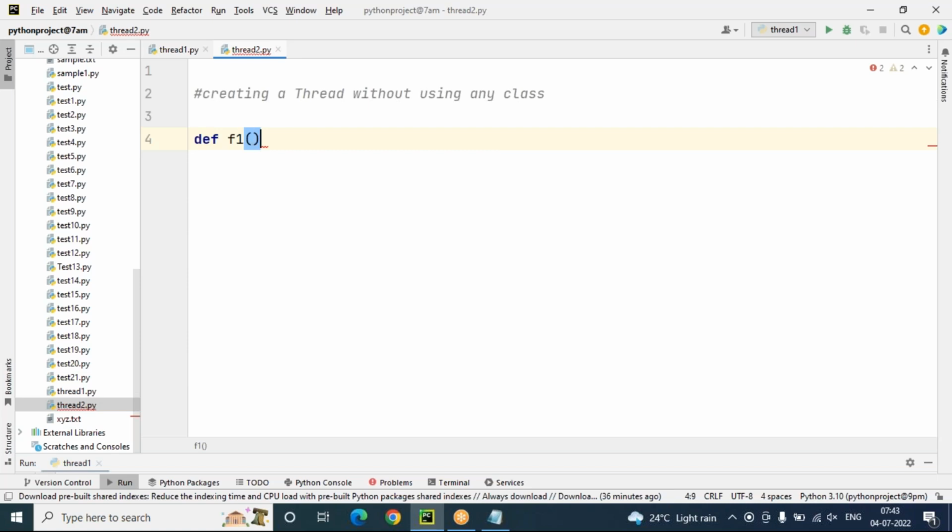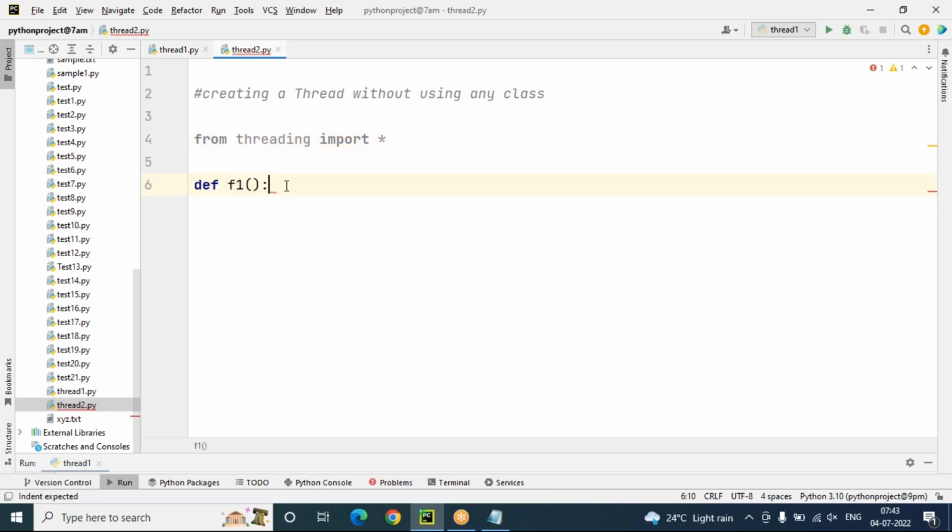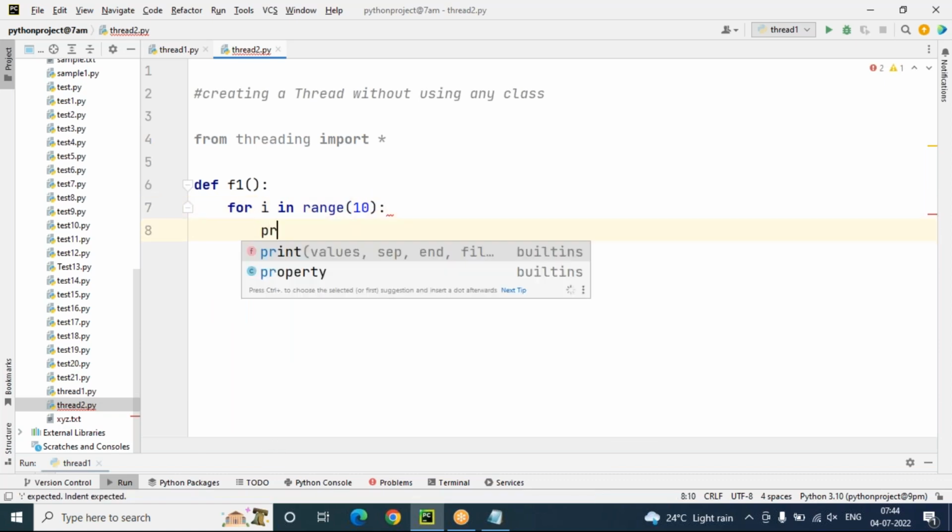Okay, the f1 function is there. Before that, if you want to write a multi-threading program, compulsorily we have to use from threading import star. So def is the keyword for a function, and f1 is the function name. In this function, I'm taking for i in range of 10, so I want to display something 10 times here.